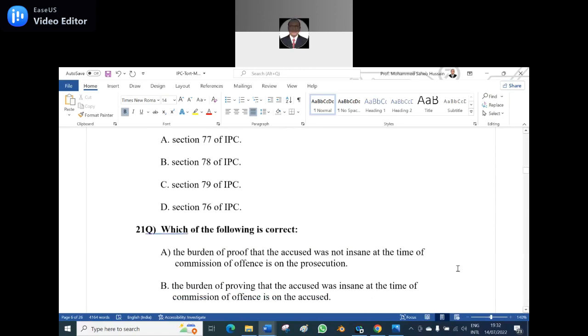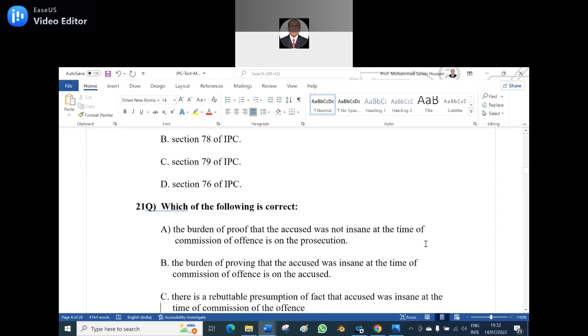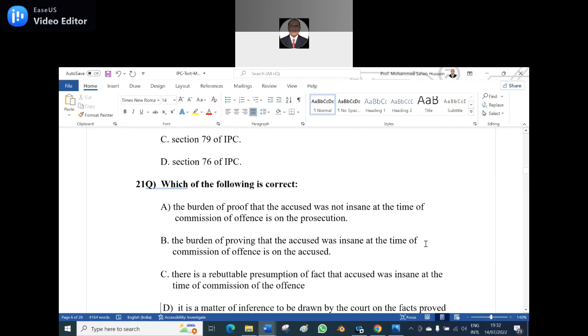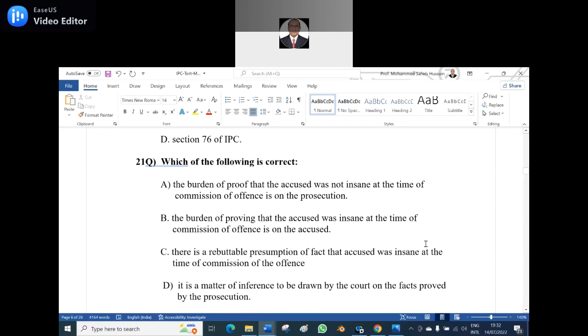21st question. Which of the following is correct? A. The burden of proof that the accused was not insane at the time of the commission of an offense is on the prosecution. B. The burden of proving that the accused was insane at the time of the commission of the offense is on the accused. C. There is a rebuttable presumption of the fact that the accused was insane at the time of the commission of the offense. D. It is a matter of inference to be drawn by the court on the facts proved by the prosecution. Which one is the correct answer?